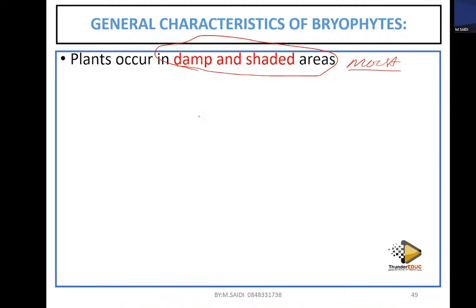Yes, moist areas. They can't stay in an area which does not have water. It's supposed to be moist. Why? Because they don't have vascular tissue. They don't have the structures which can make them sustain the harsh conditions of terrestrial life. Because they are from algae, and algae are found in water, they try to develop slowly, but they have not yet developed to sustain themselves in areas which are a little bit harsh.